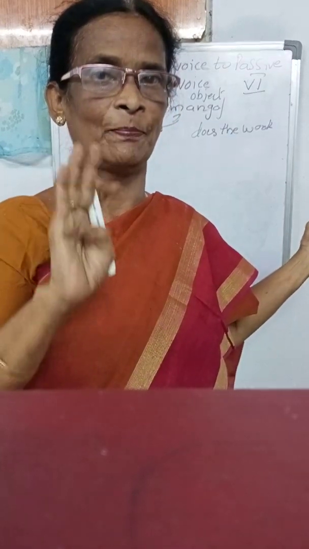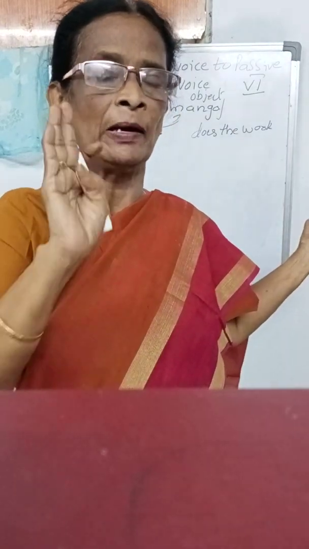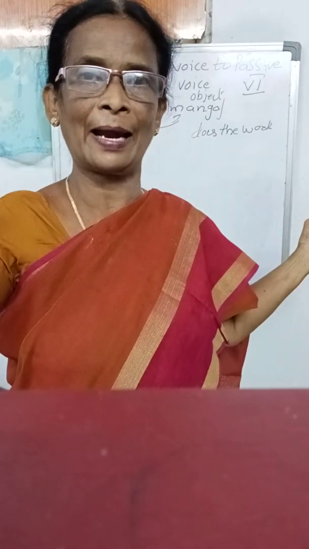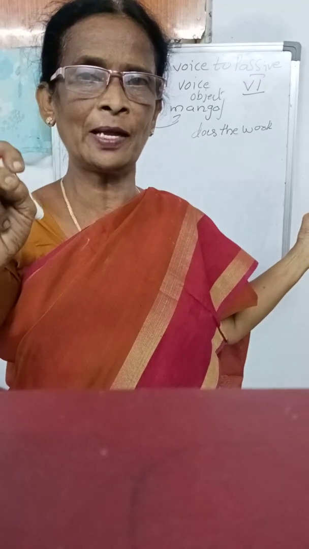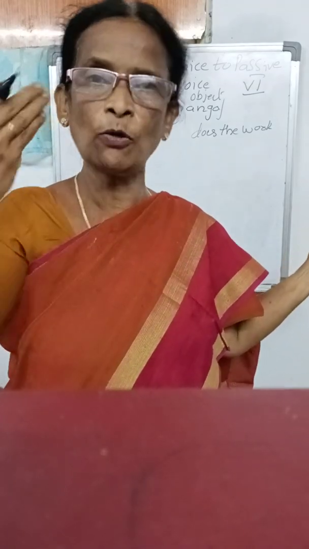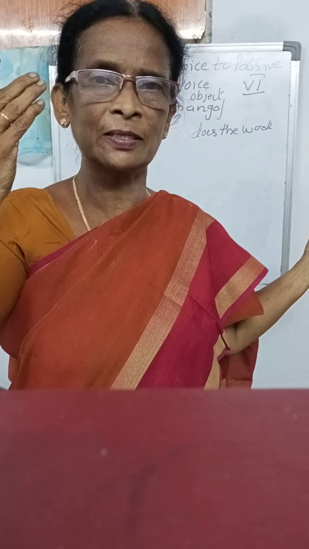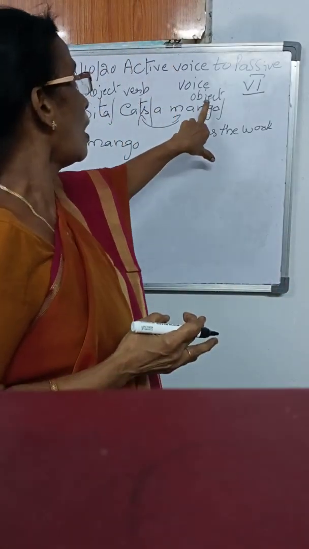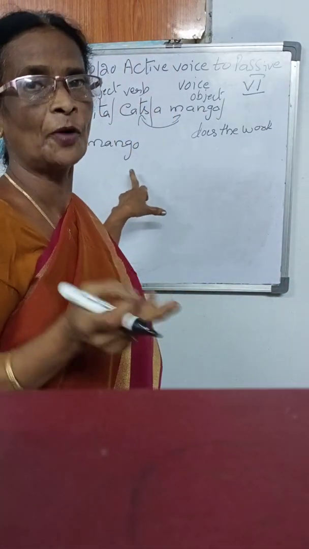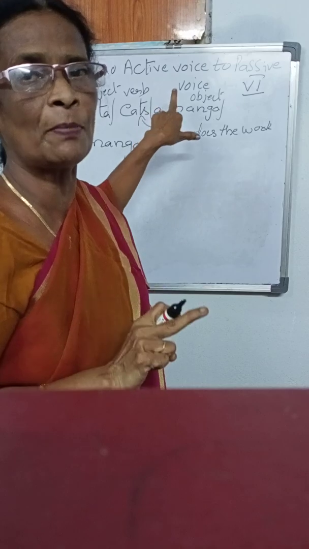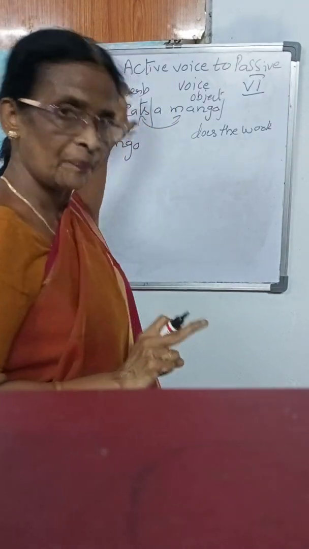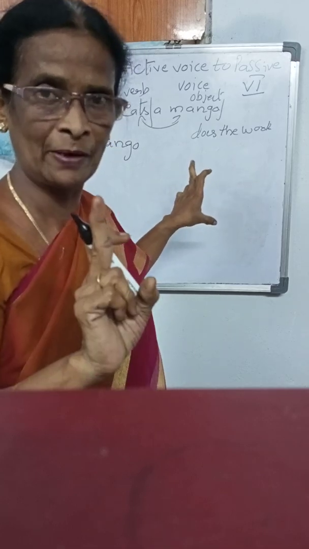Already we learned four types of sentences. Declarative means a sentence which gives the full meaning and ends with a full stop. Full meaning means we have to use the helping verb. Without the helping verb, any sentence cannot give a meaningful sense. So here the object comes to the subject place automatically. Why do we have to remember the verb? Because based on the verb we write the helping verb.